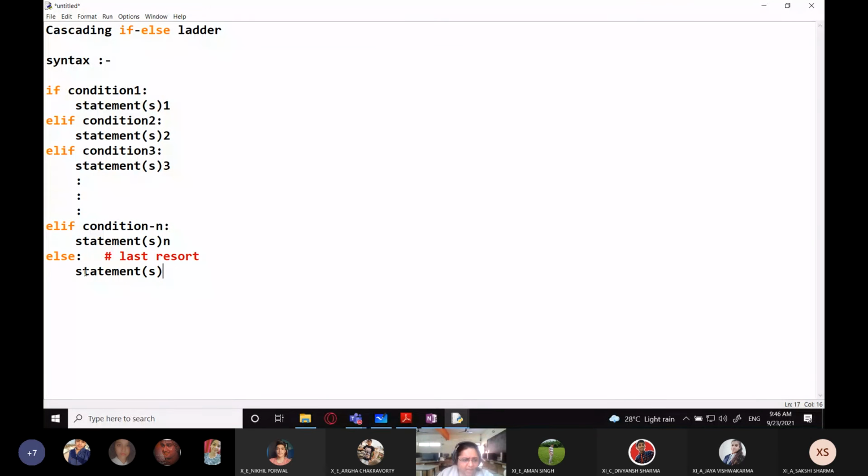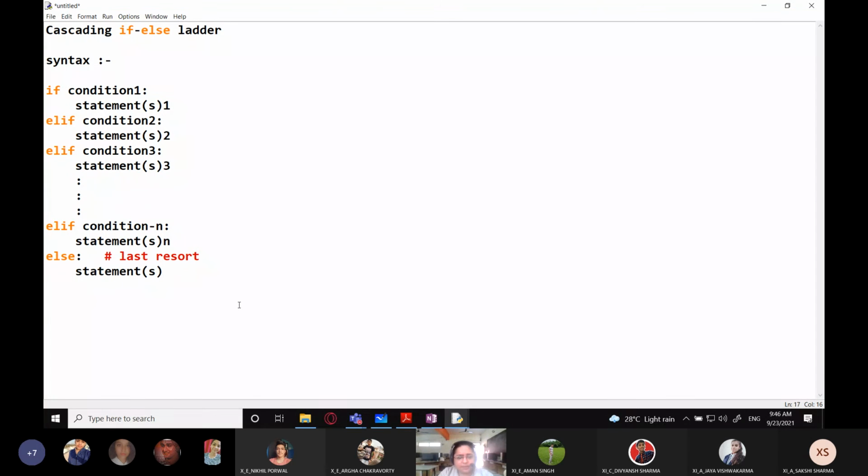And this is the last action: when none of the conditions is true, if you want to do something, you can do it. So this is the cascading if-else ladder.